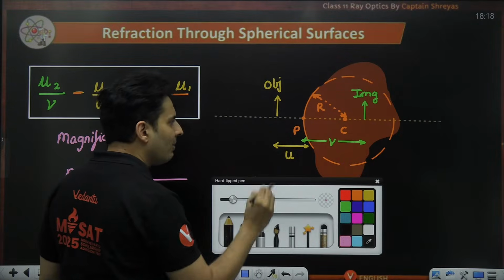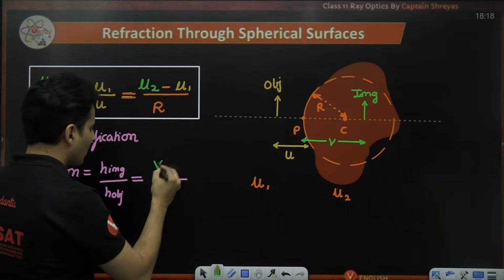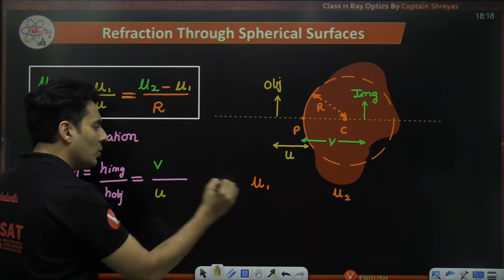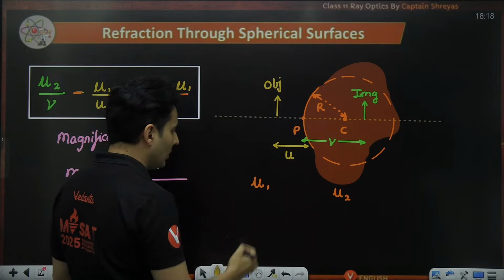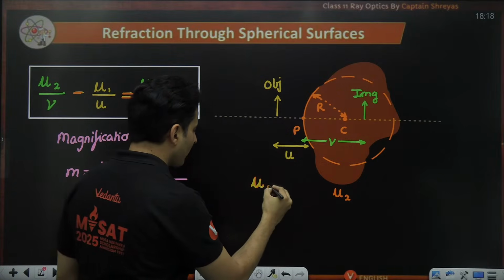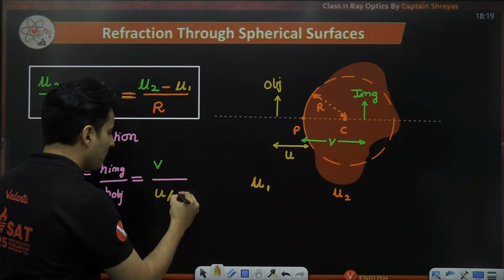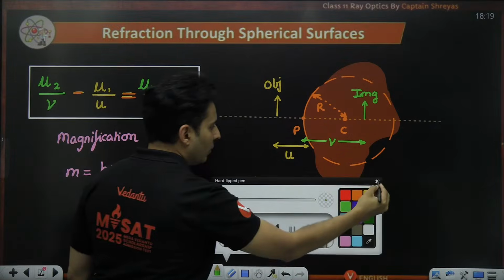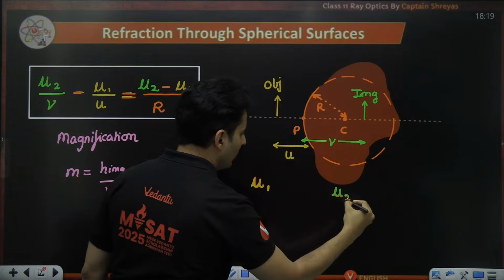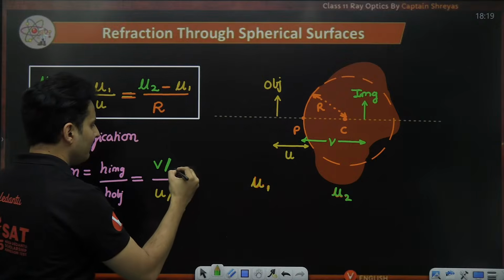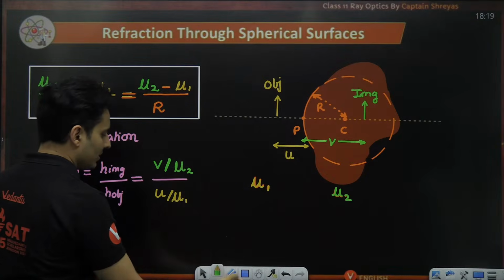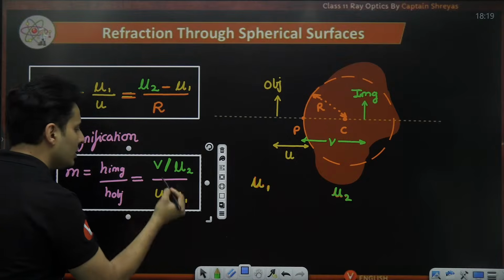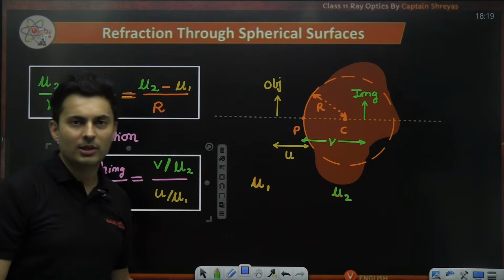Instead you will have V by U, but remember with V and U, these refractive indices will also come. It will be U by mu1 in the denominator, and over here this mu2 will also come, so this will be V by mu2. This comes after derivation, let's not worry about that, but I'm teaching you a way to remember these formulas.